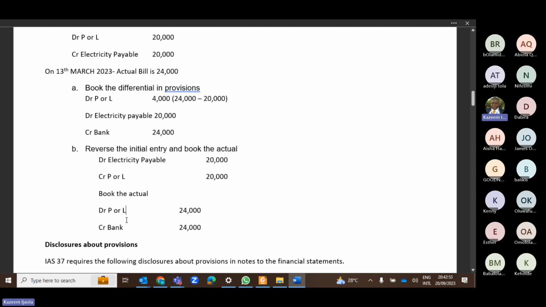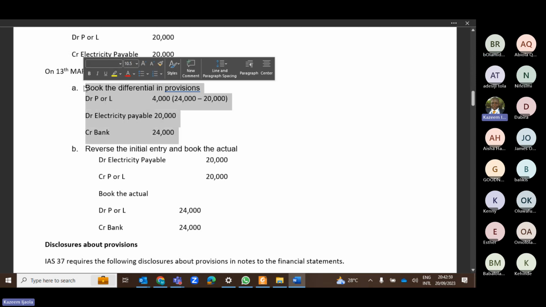See, let me tell you the benefit now. If your transactions are very few, you don't have plenty of journals, and your volume is not much, then you are safe with option A. However, if you have a very large volume, you are not good with option A.